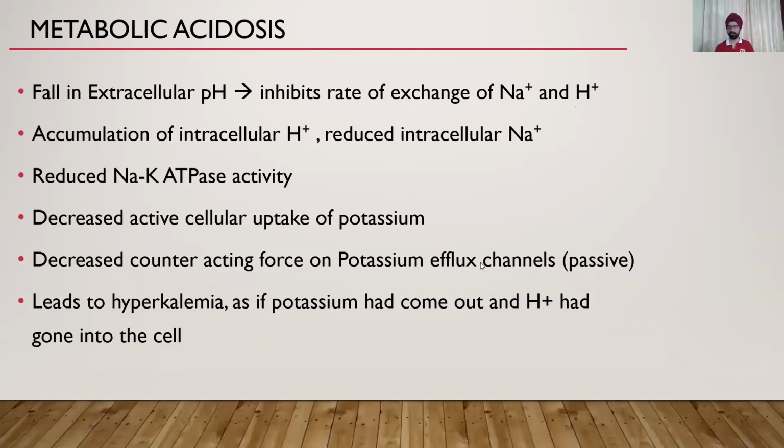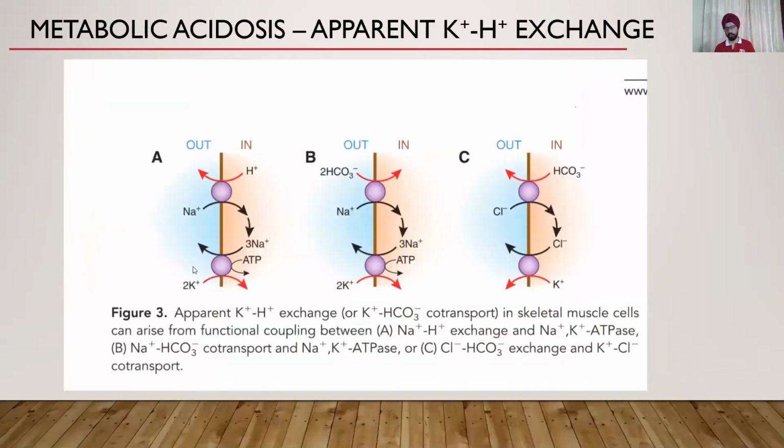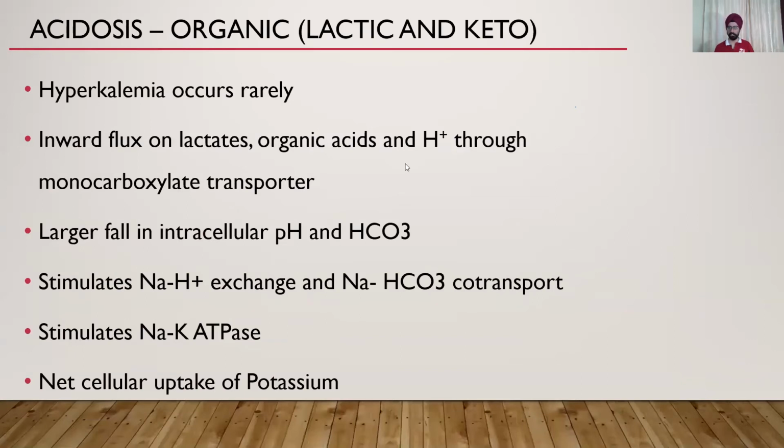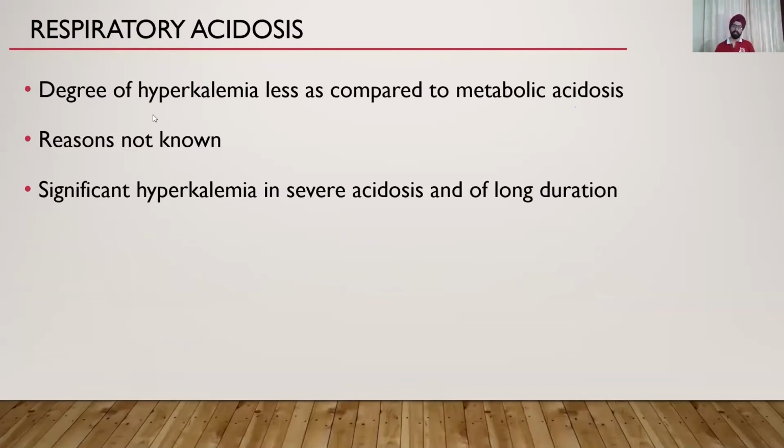So the potassium that was supposed to increase outside does not increase because the H plus ions inside the cell go up and the pH inside the cell goes down more as compared to the extracellular pH. Because with the lactates and the other organic acids, through the monocarboxylate transporter, the H plus ions also go in. Okay, so there is a larger fall in intracellular pH and bicarbonate. Thus, there is a net cellular uptake of potassium. In case of respiratory acidosis, the degree of hyperkalemia is also less as compared to metabolic acidosis, but the reason is not known till now.